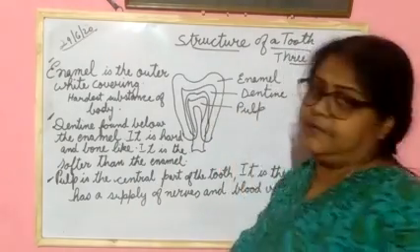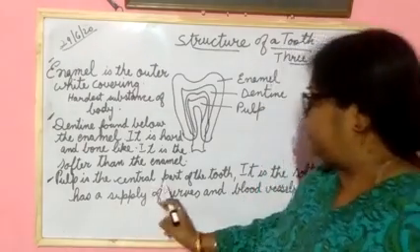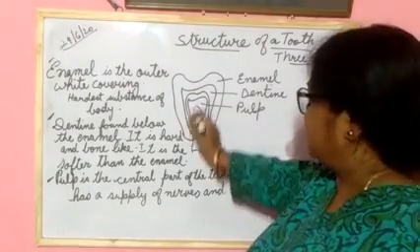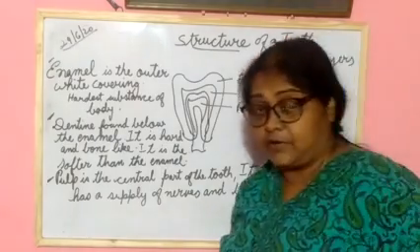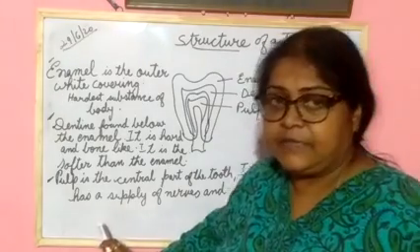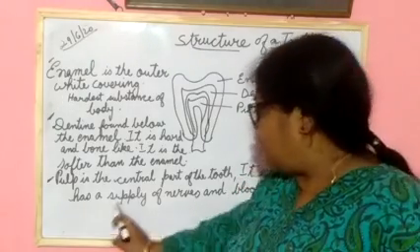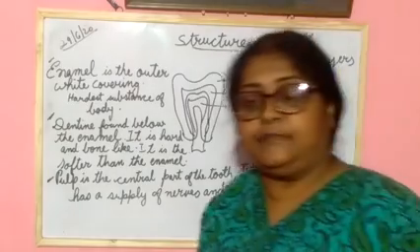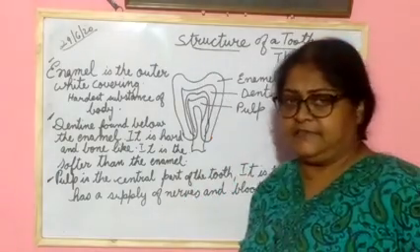Next one is pulp. Pulp is the central part of the tooth, the middle part that you are seeing. It is a soft part and has a supply of nerve and blood vessels. Understood?